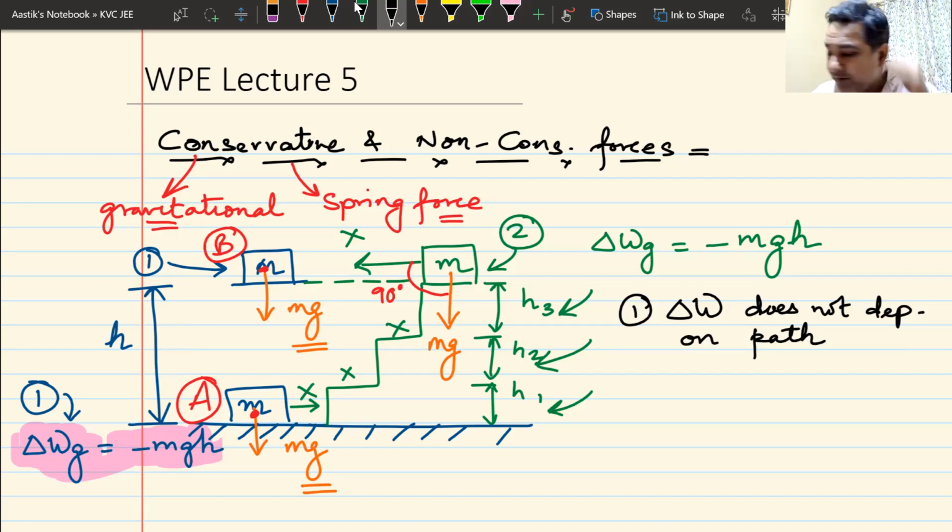Now, I told you point number one. Can you tell me point number two? What will be point number two here? I've given you reference. You may not know conservative forces, okay, that is fine, but you know what is displacement and what is internal energy. If I go from point A to point B and I come back from point B to point A, what is the change in internal energy or what is the displacement of the particle? Keep that in mind and tell me what will be point number two for work done by conservative forces.